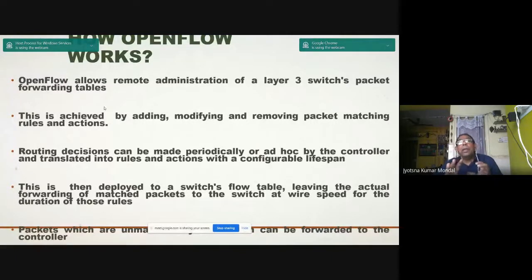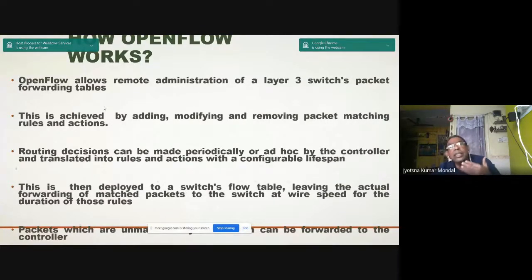That means the packet forwarding table is managed by OpenFlow and it is dynamic in nature. This is achieved by adding, modifying and removing packet switching rules and actions. And these rules are dynamic. The rules can be changed dynamically.